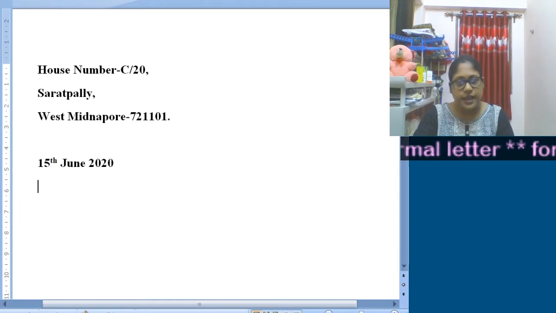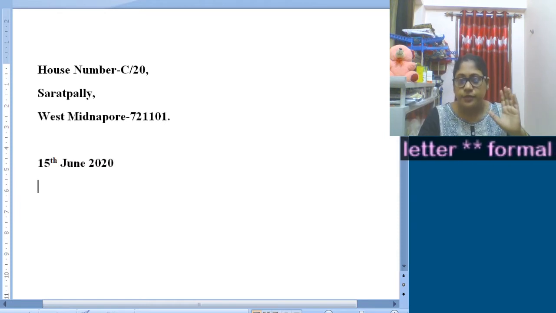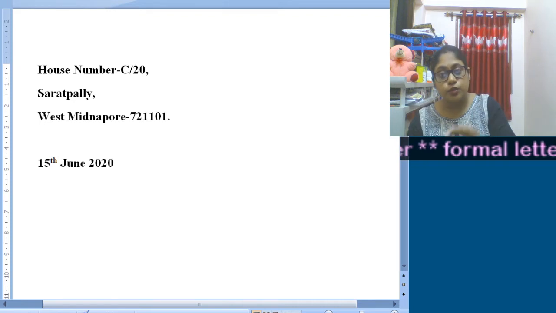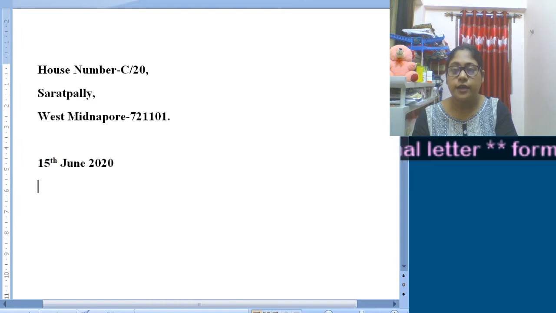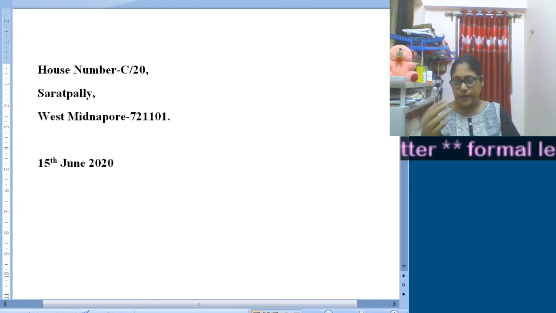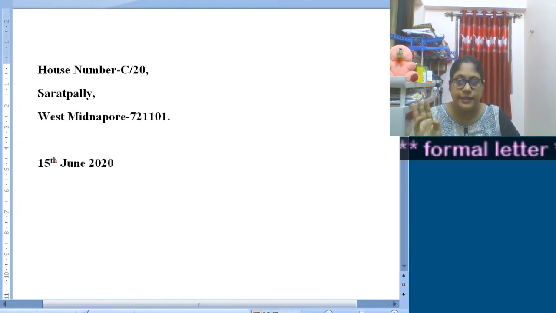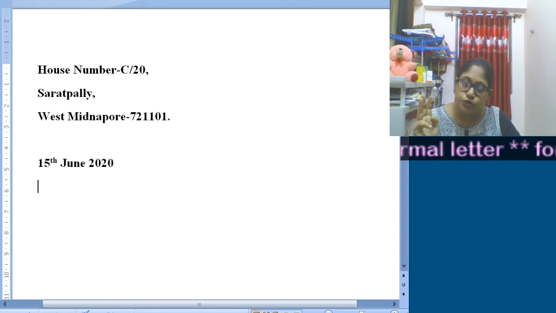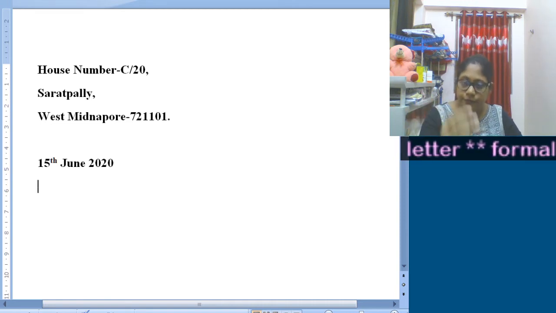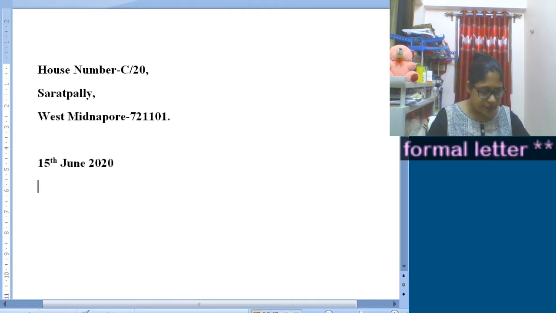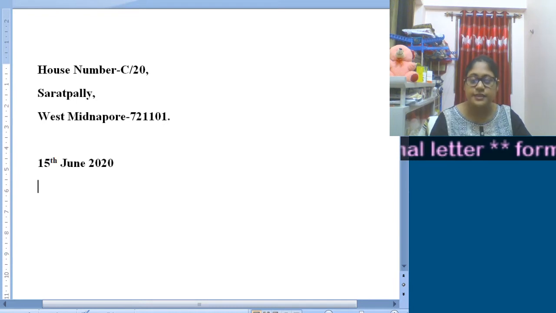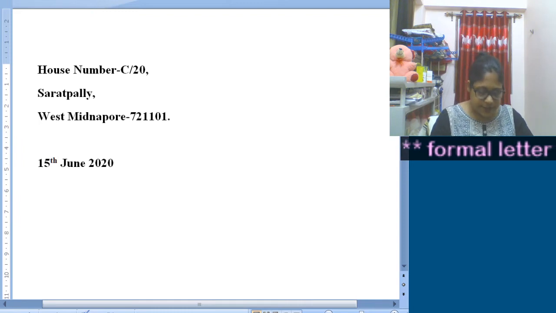Then on the next line you will write the address of the person to whom you are writing the letter. A formal letter must reach a formal person, and this part should have 4 lines. For the self address part you should have 3 lines, and for the person to whom you are sending the letter it must have 4 lines. As an example, suppose you are writing a letter to your principal. So what should be the first 4 lines? It can be like, the principal,